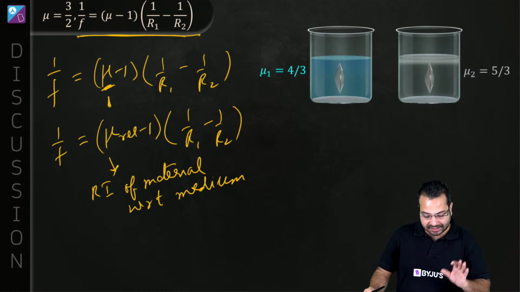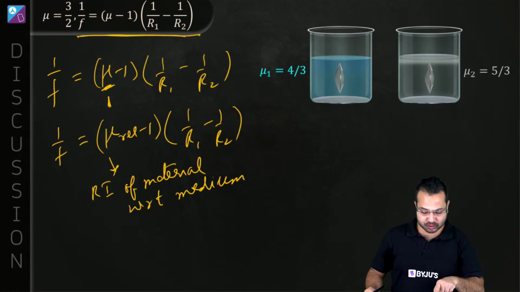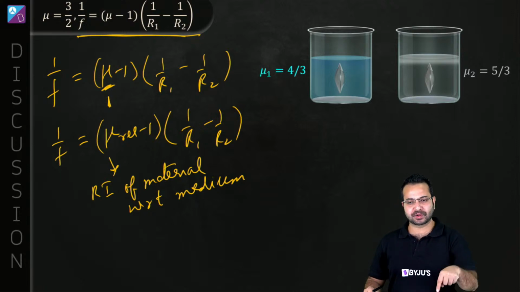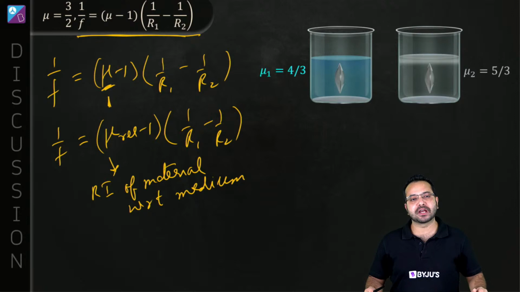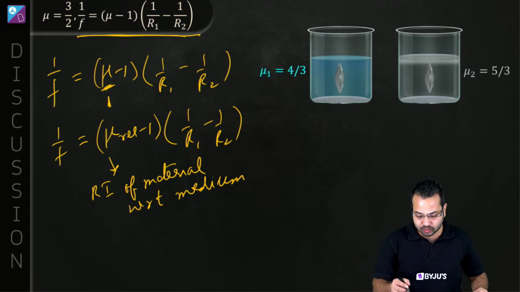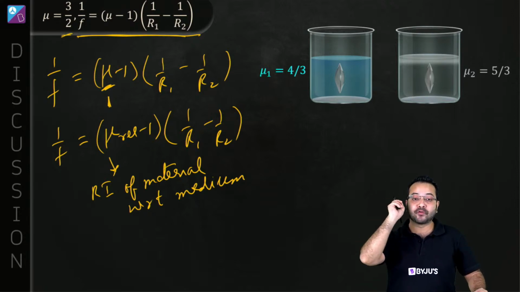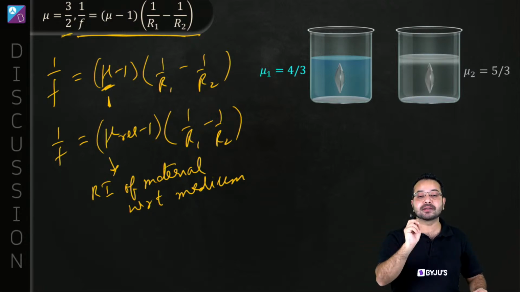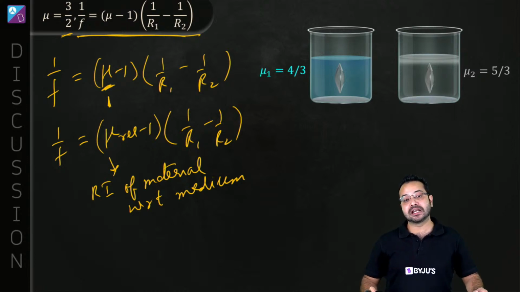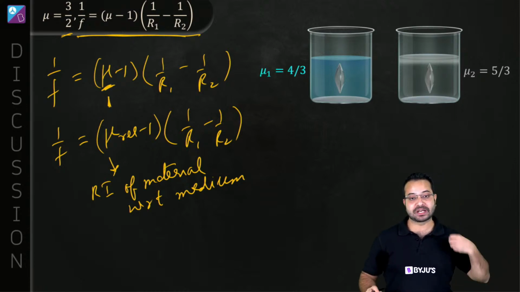If we write it like this, then there is no confusion, because they have played with you over here. Now if you start using mu minus 1, you'll be confused. Which mu do we have to use? If we directly use this mu, we are going to get a wrong answer. So the focal length of the lens does depend on the medium. That is a very interesting fact, and something very important to remember.